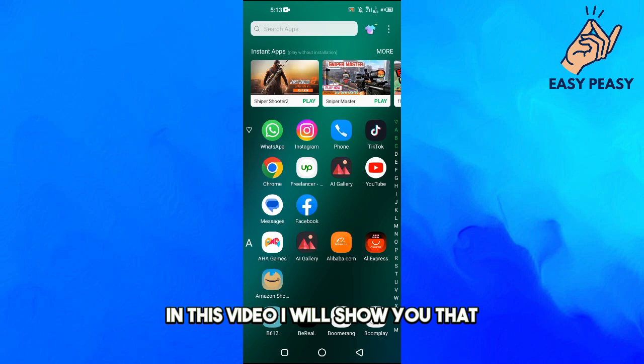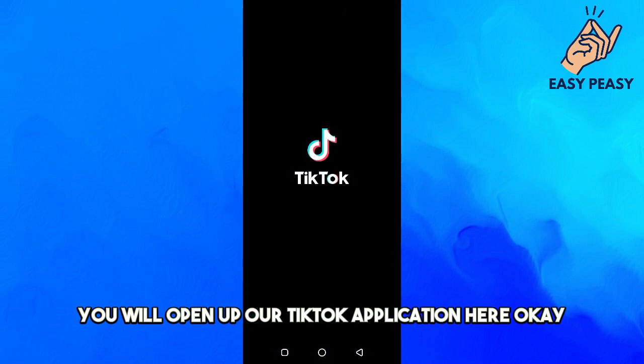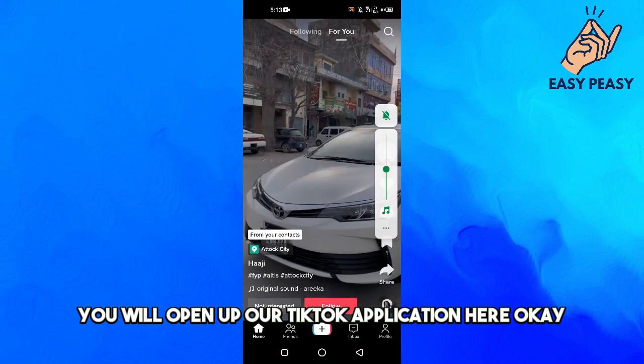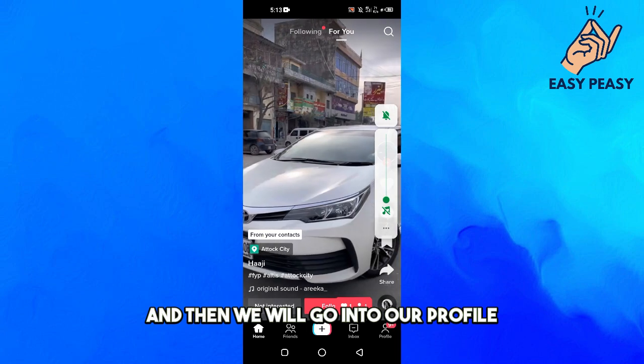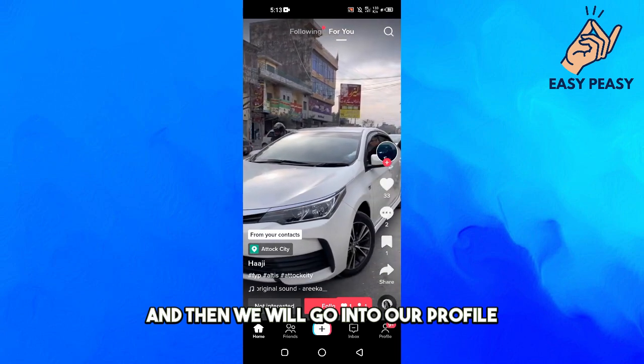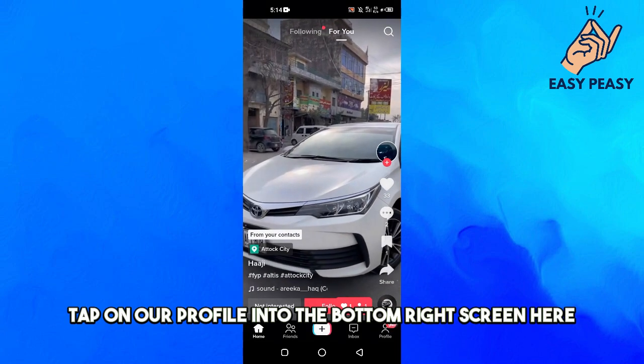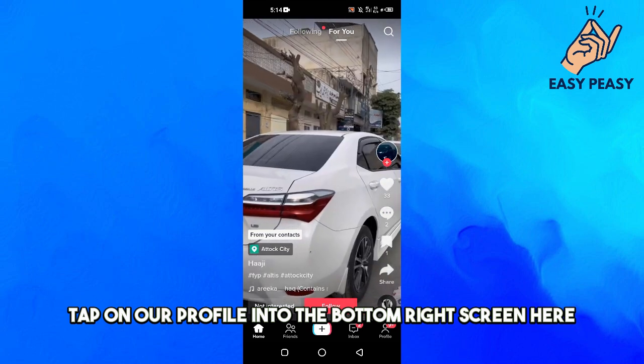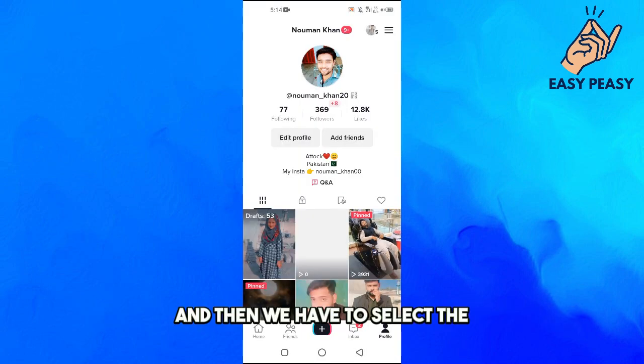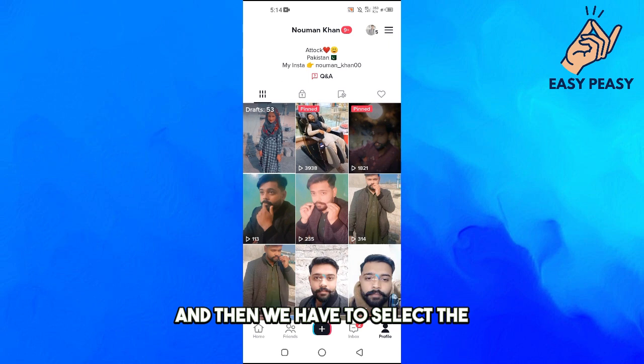In this video, I will show you how to delete a TikTok video. So first of all, we will open up our TikTok application here. Okay. And then we will go into our profile. We will tap on our profile at the bottom right of the screen here. And then we have to select the video that we want to delete.